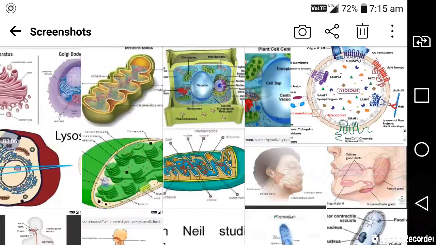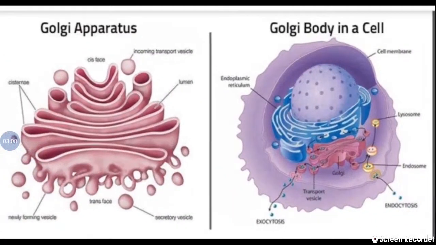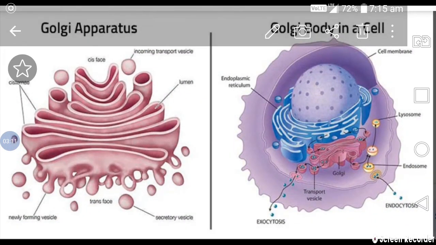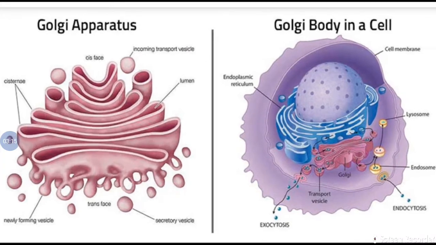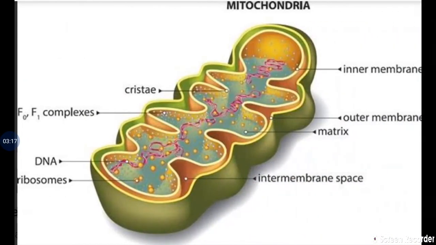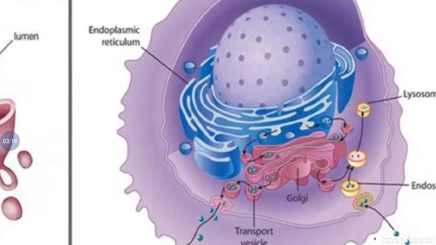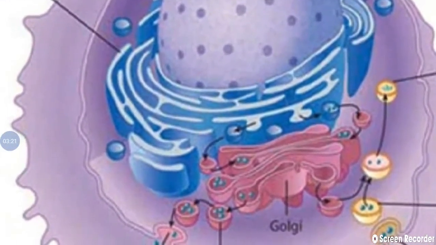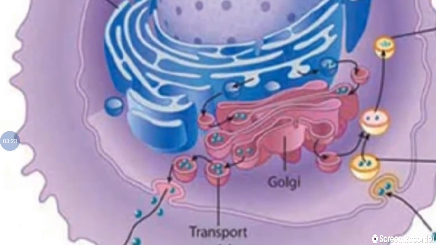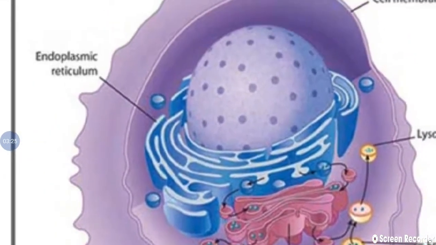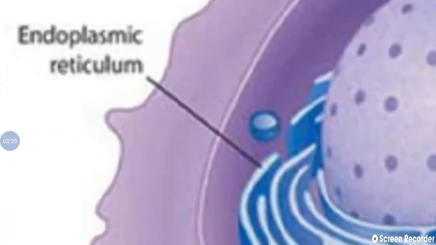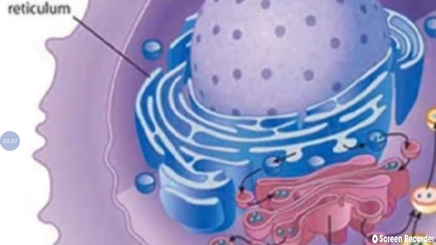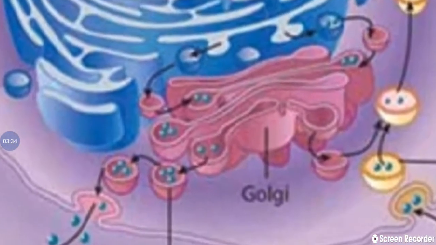Let's take another diagram, where we find the cell. We find Golgi bodies, or Golgi apparatus, given in the cell. If we observe, the endoplasmic reticulum and Golgi bodies are both available here. Centrally located is the nucleus, and around that the endoplasmic reticulum is located, and after that the Golgi bodies are also present.